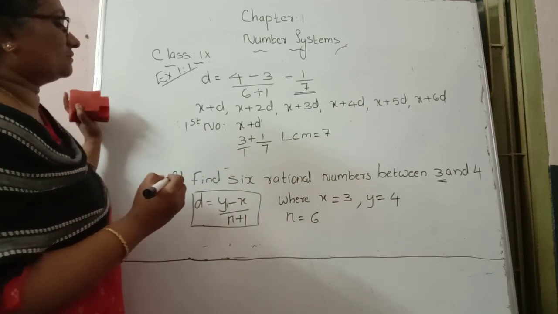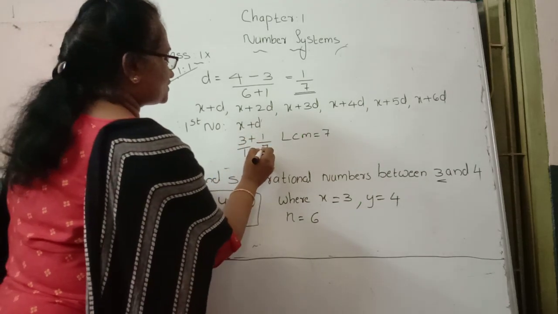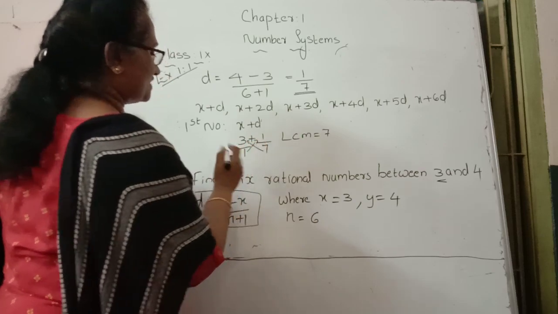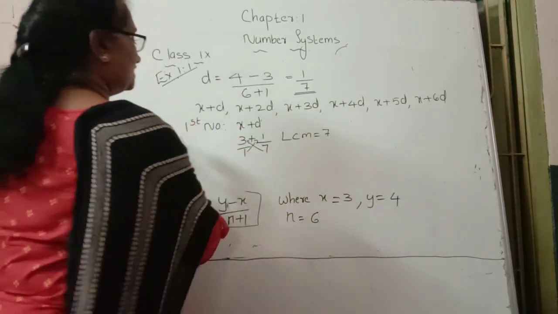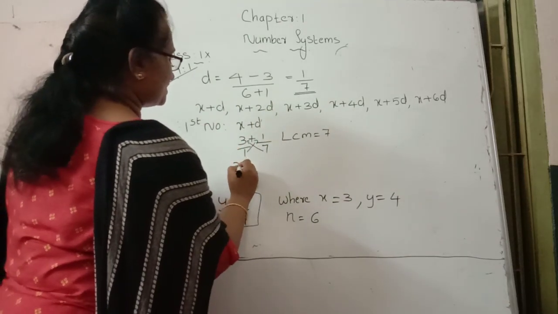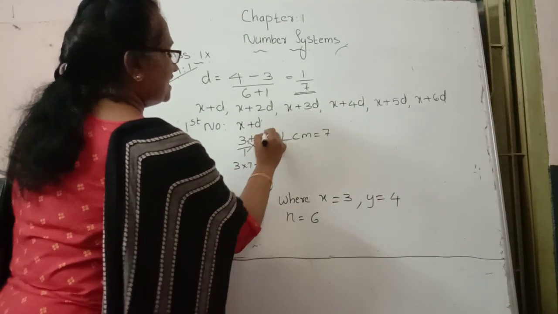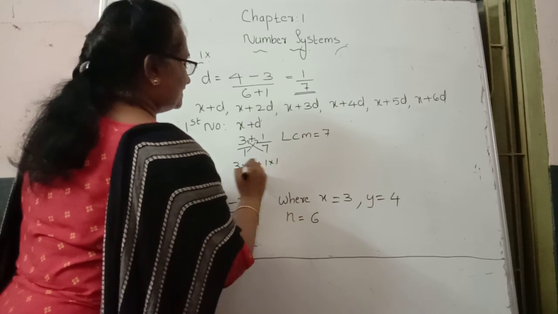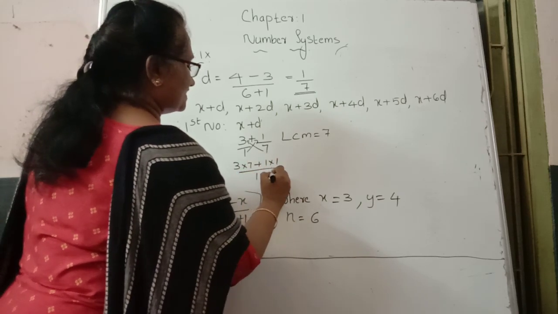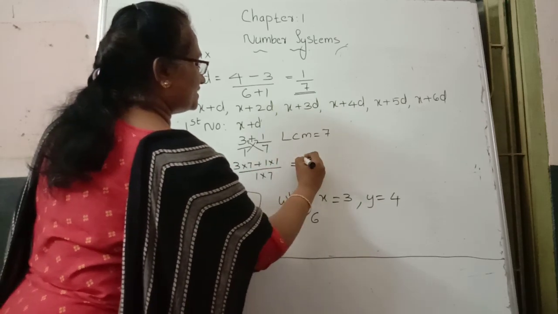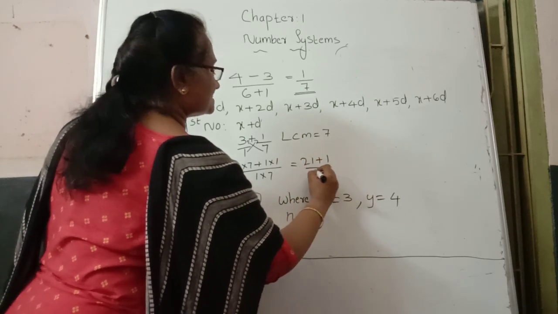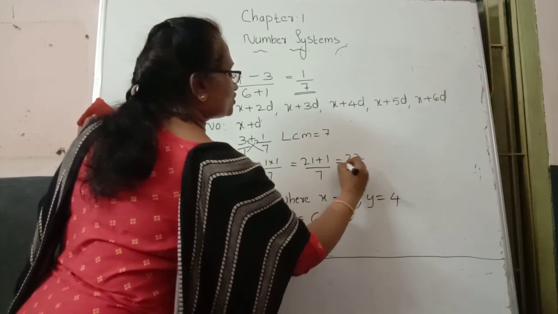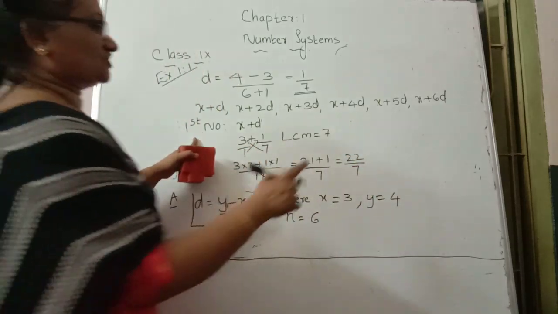Then we can directly cross multiply. 3 into 7 plus 1 into 1, divided by 1 into 7. So the answer: 3 into 7 becomes 21, plus 1 into 1, equals 1 by 7. So the answer is 22 by 7, our first number.